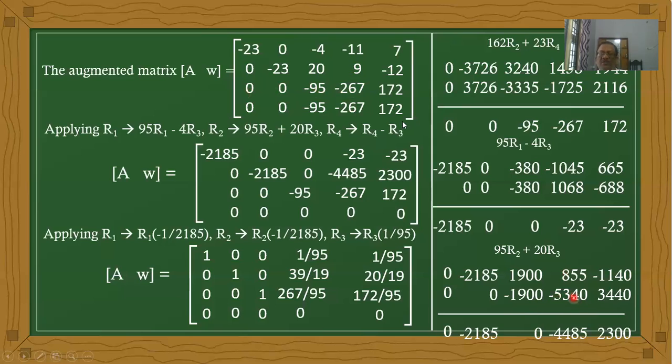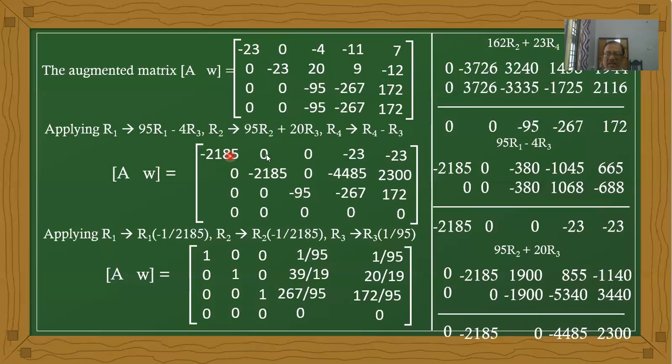5340. 20 times of 172, that is 3440. Therefore, the sum of the values is now 0, minus 2185, next to 0, and these are the values now. There is no change in the third row, and we already discussed the fourth row. And one more point here, the diagonal element should be 1. Here it should be 1, and it should be 1, it should be 1.